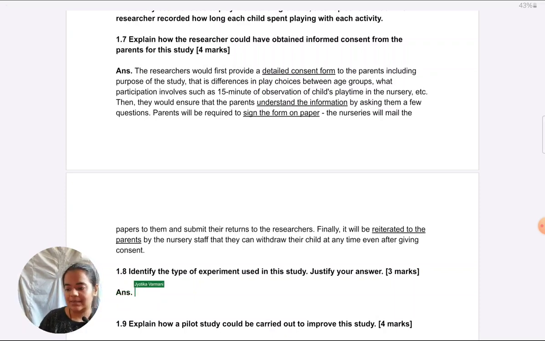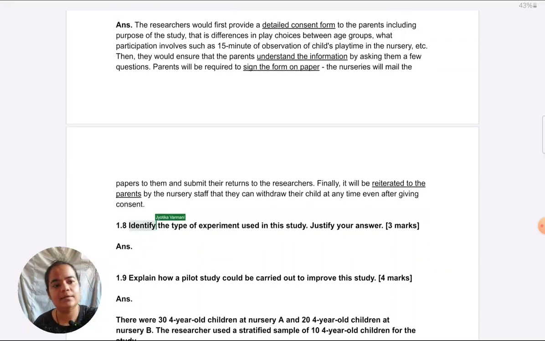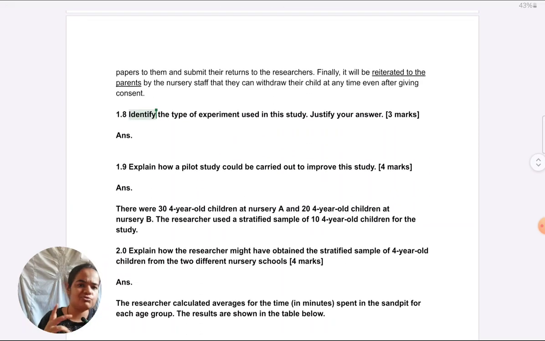Okay, this is the last question I'll be able to take today. So let's go through it quickly. Identify the type of experiment used in the study, justify your answer. 1 mark for identification, it's clear, and 2 marks for justifying. So any 2 features, or especially the defining features, we can bring about of that type of experiment to justify.